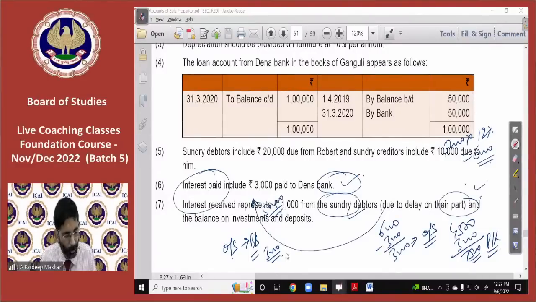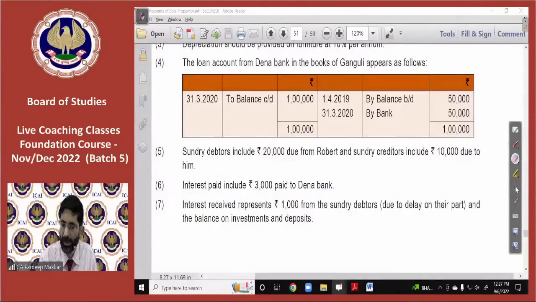MCQ number 2, 4, 11. Let's see. Illustration number 7 proposed dividend. Okay. Proposed dividend is not basically a part of your syllabus. It is basically part of corporate accounting because proposed dividend is not a part of sole proprietorship. So it will not come into your exam.